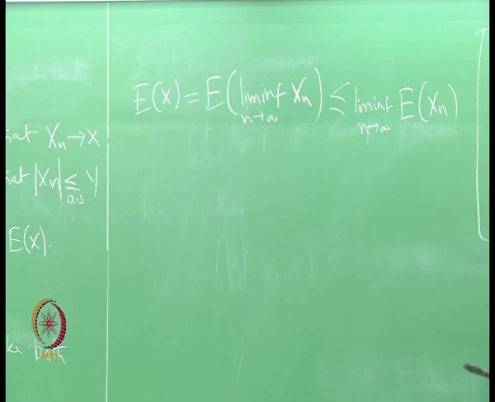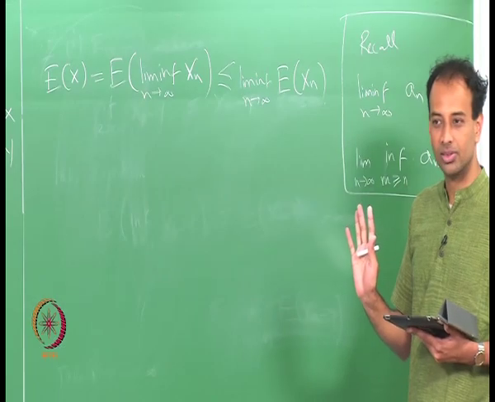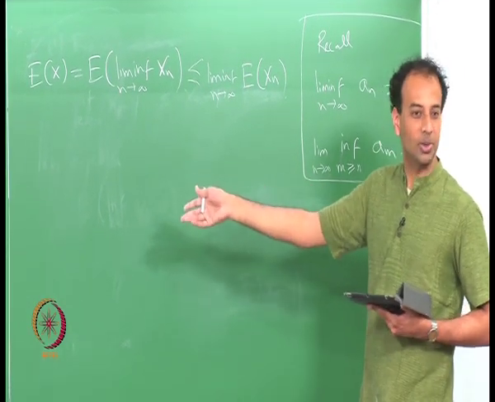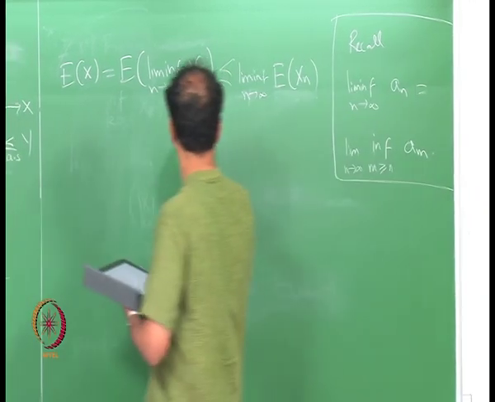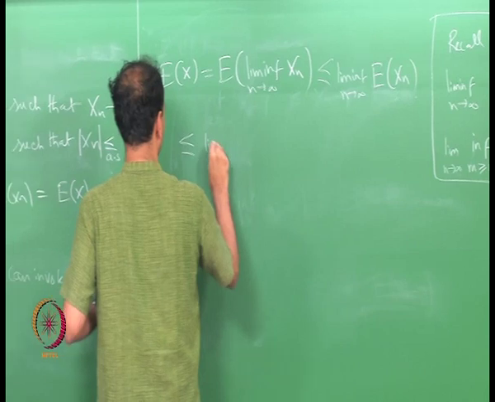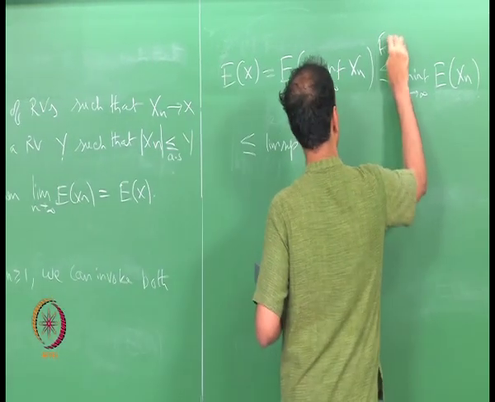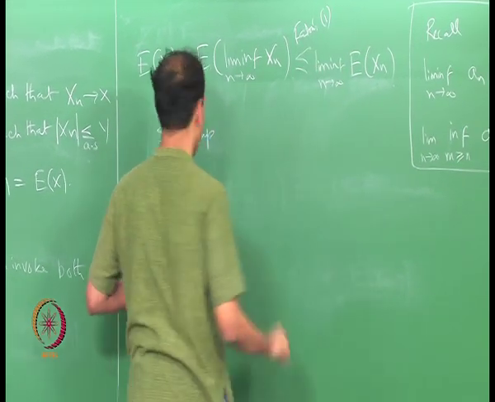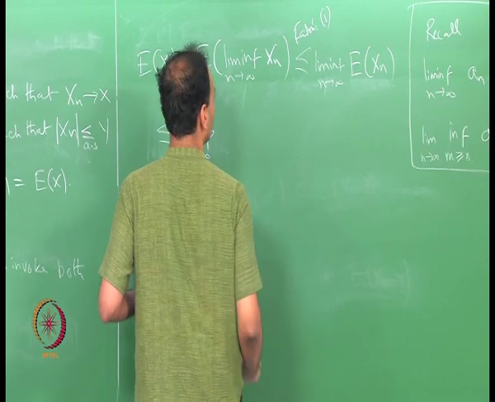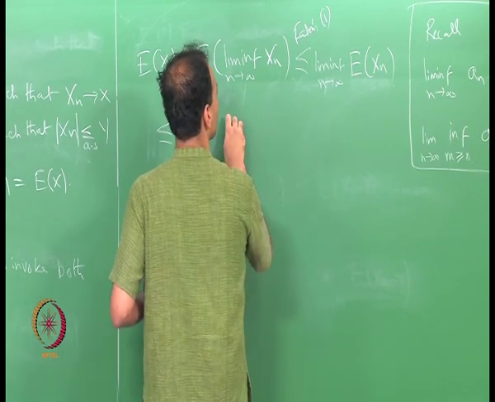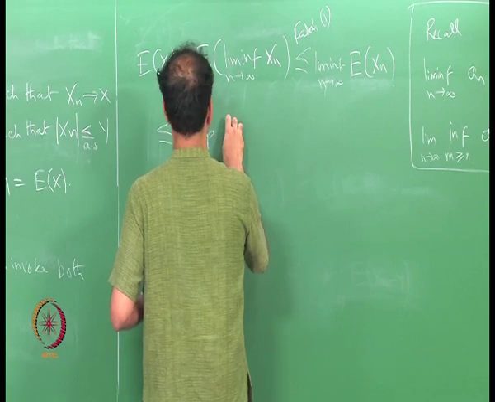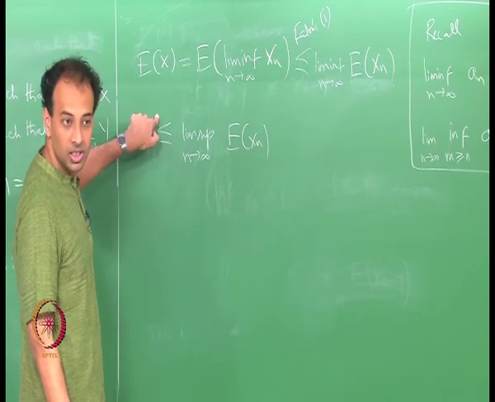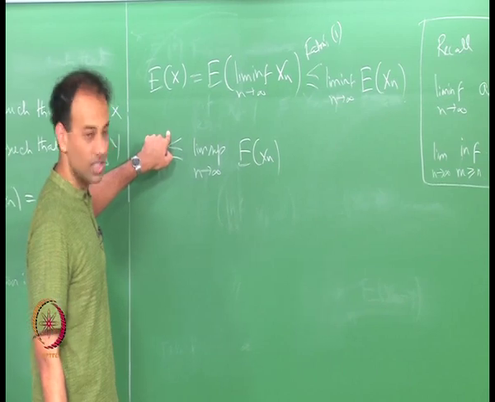So, this is well defined now, but lim inf is less than or equal to lim sup always, right. So, I have to bring the other side of Fatou next, right. So, I will do this, right. This is less than or equal to lim sup n tending to infinity. This is because of Fatou's part 1, right. This is simply because of the fact that lim inf is less than or equal to lim sup.